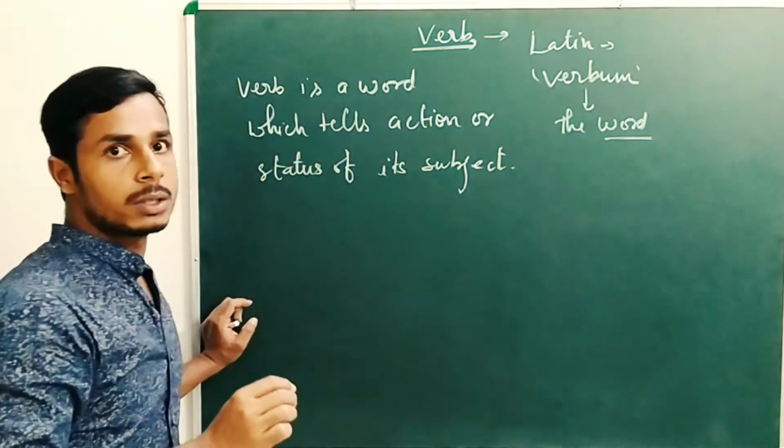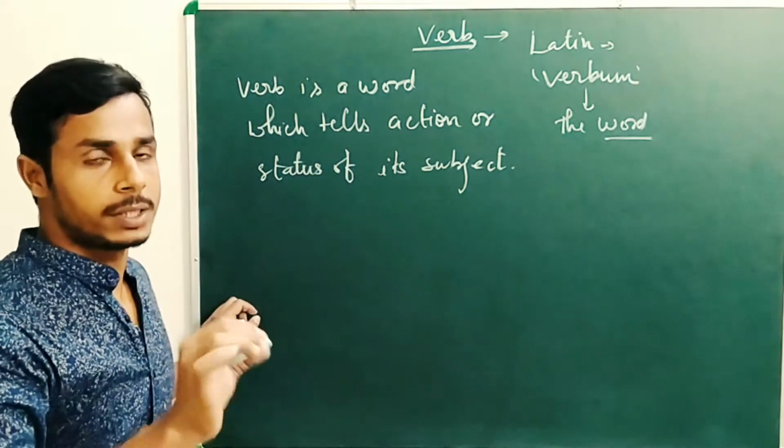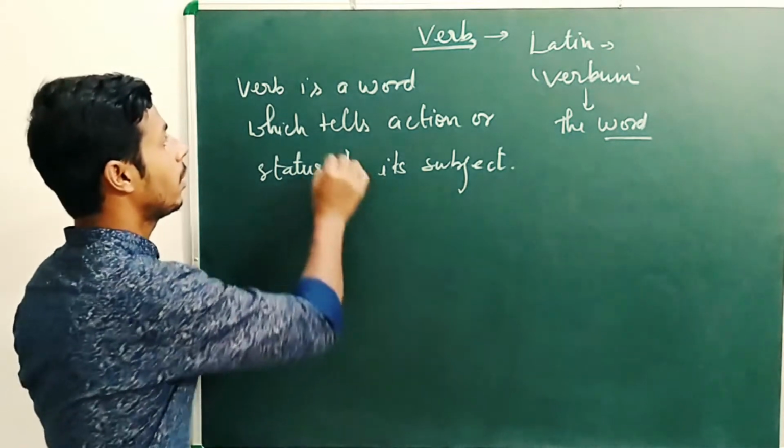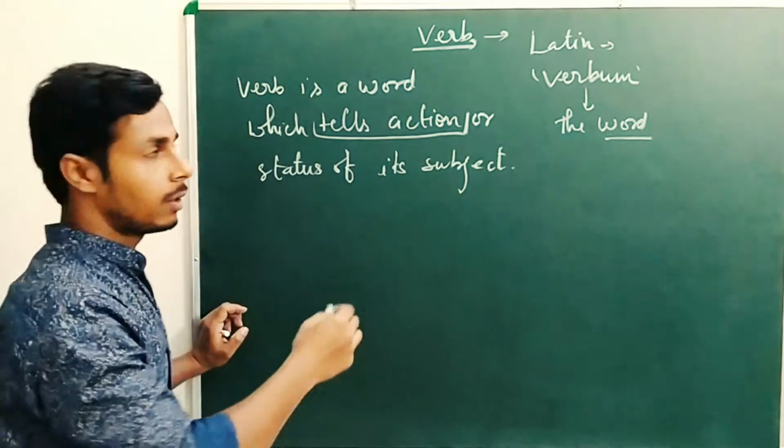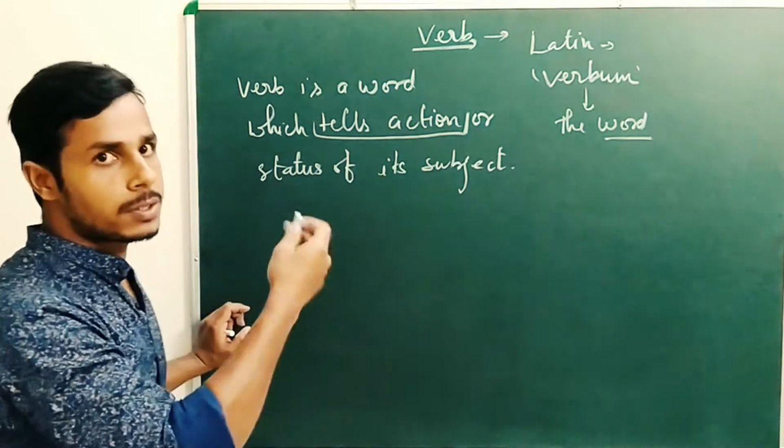Through the definition, we can see what things the verb does. First of all, it tells action. By example, we can understand it.